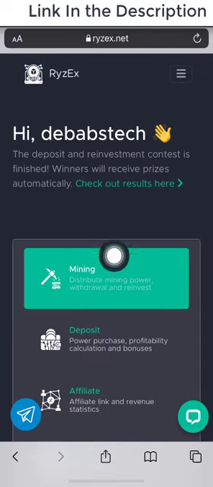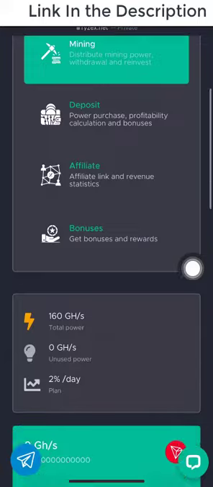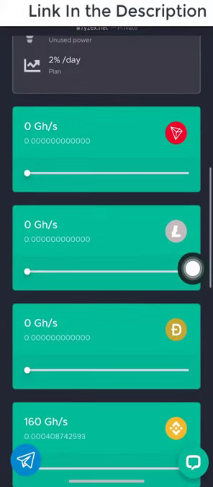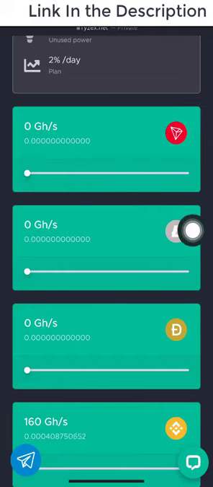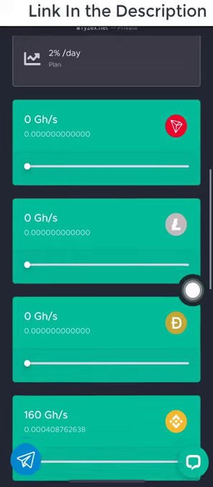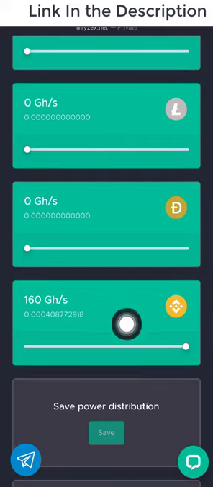To begin mining, what you need to do is to come to this section that says mining. You click on it, and then you will be brought to this section. Assuming you are going to mine TRS, all you need to do is to come to this section and drag it to the end. Then the TRS will begin to mine. But in this case, we are going to focus on BNB because that is one of the coins I prefer on this website. So here, all you need to do is to drag the arrow to the end, and then the BNB will begin mining.